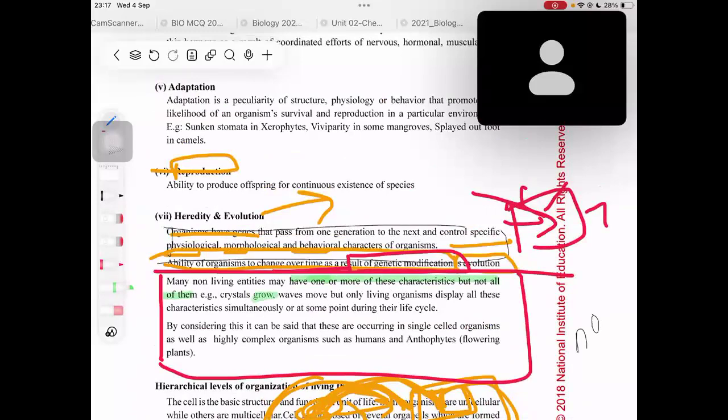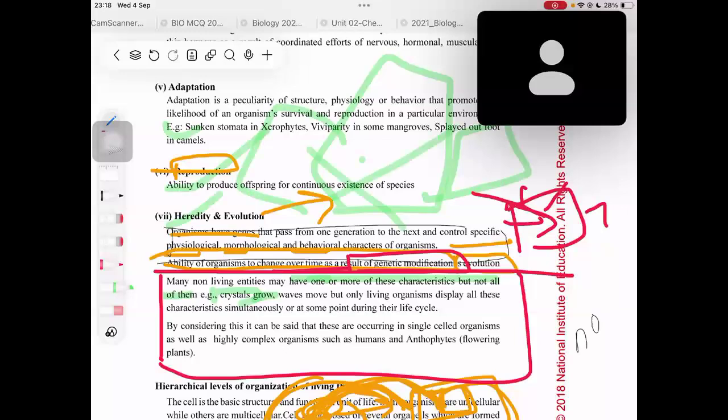Now, growth we see in all organisms, but non-living entities like crystals also grow. Just because they grow, should we call them living? No, they should have all these characteristics to be called living. But they just grow, so we can't call them living. And also we know waves move, right?